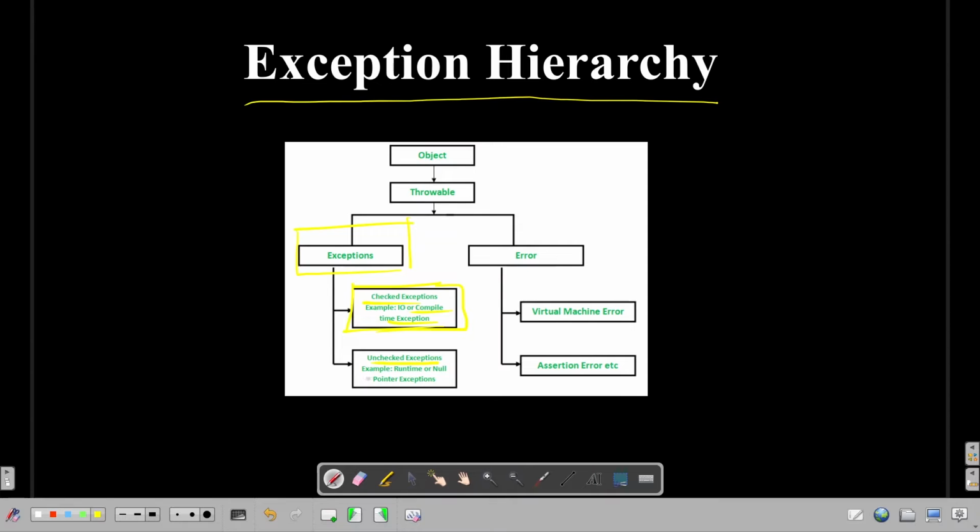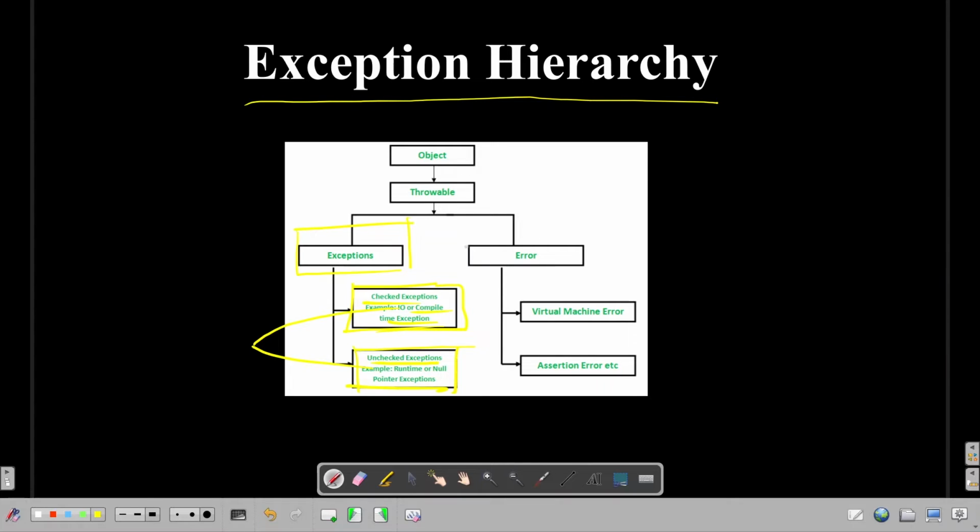The examples of unchecked exceptions are runtime exceptions or null pointer exception, that is, those which you can't identify at compile time. Don't worry, we are going to study the differences of these two in depth in the coming tutorial, but for introduction's sake, this is the difference between them.